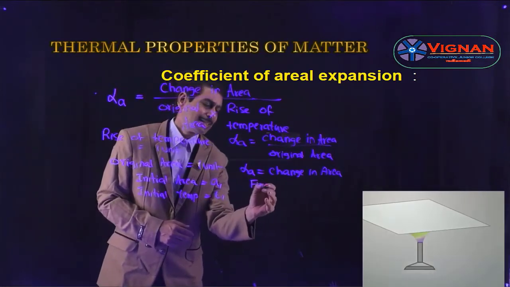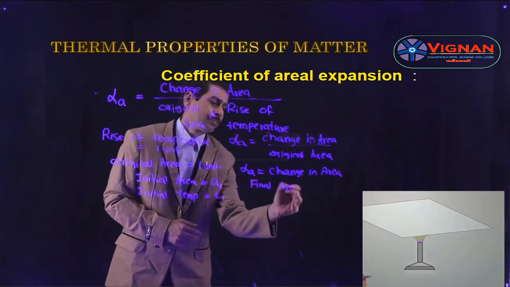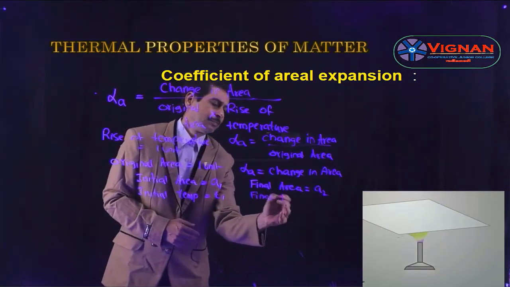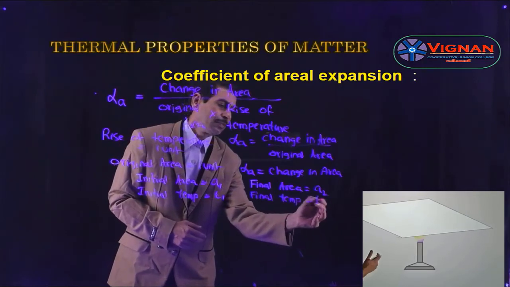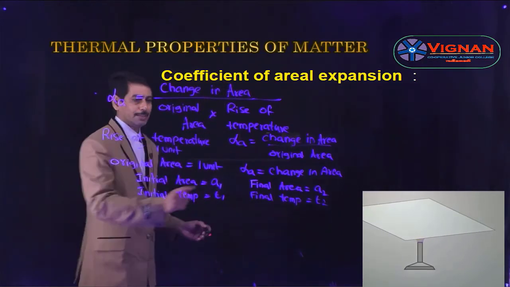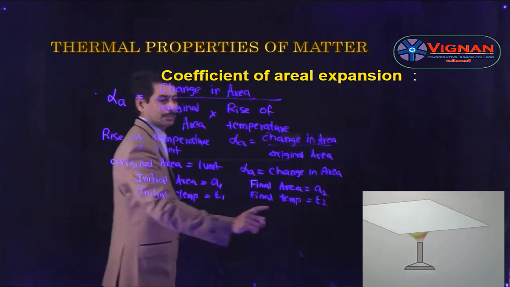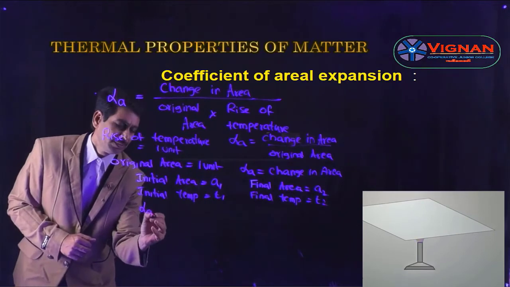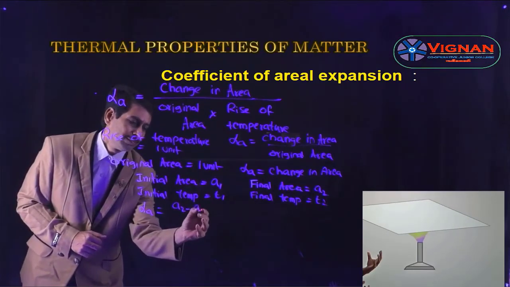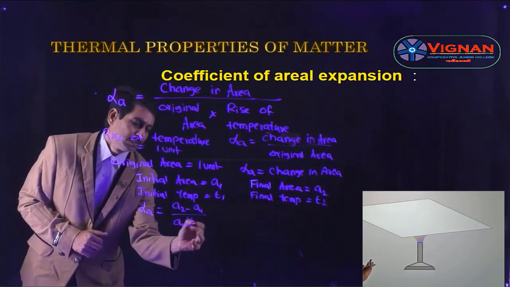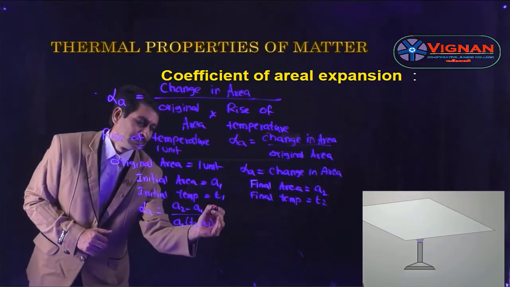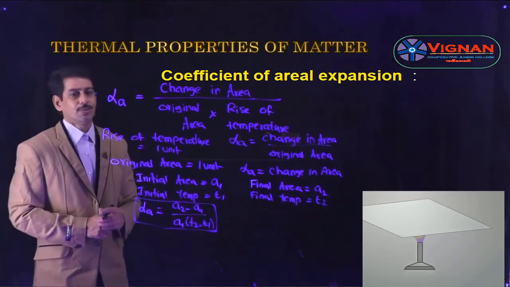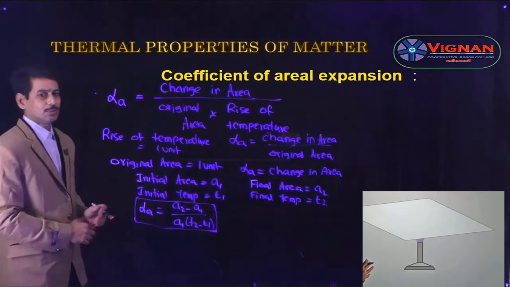Let us consider the final area as A2 and the final temperature as T2. Then the change in area is A2 minus A1 and the change in temperature is T2 minus T1. So alpha A is equal to A2 minus A1 by A1 into T2 minus T1. This is the formula for alpha A.